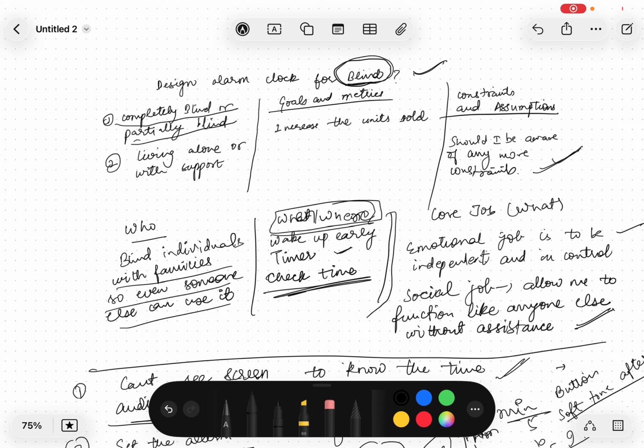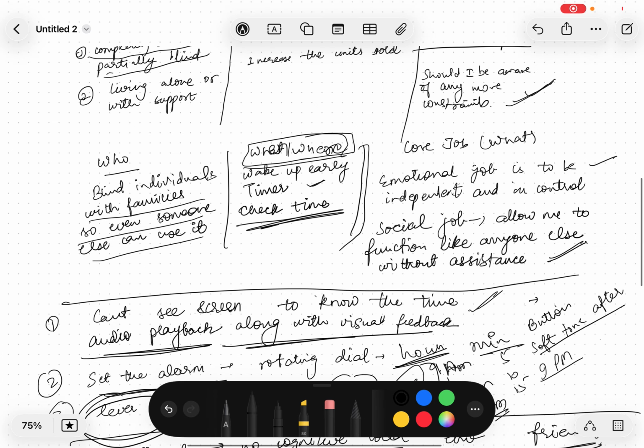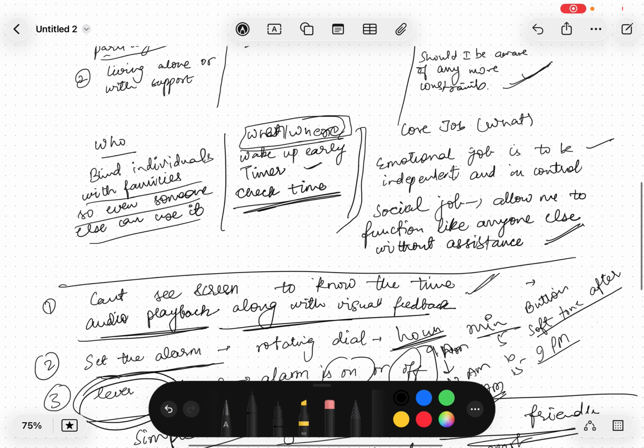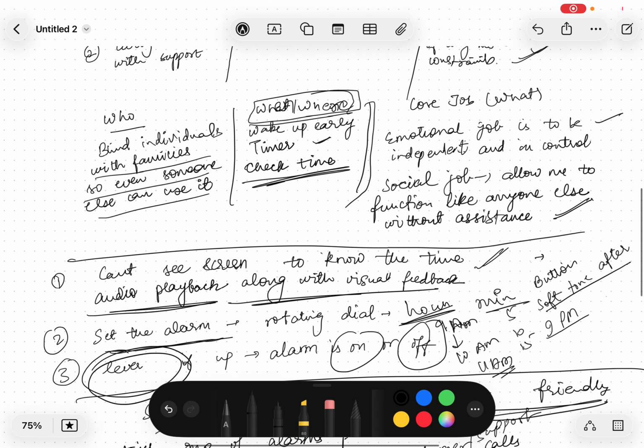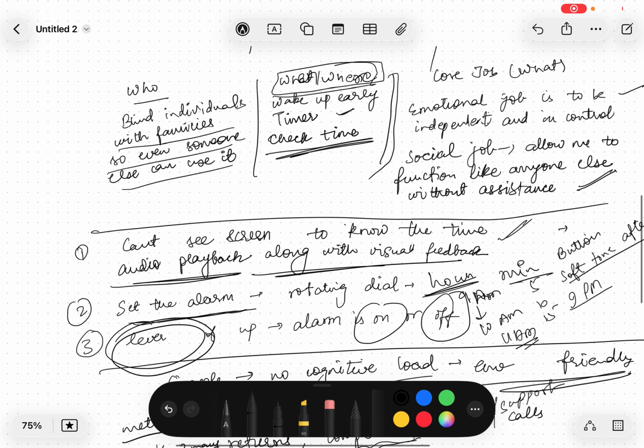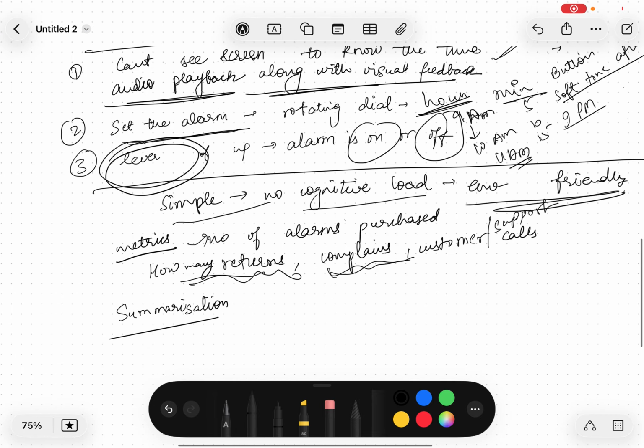I started with a few clarifying questions, then went through the user persona I will be targeting, the user journey and their key pain points, which were they want to check the time, they want to wake up early, and they want to set a timer, and solutions for those, and some key metrics.